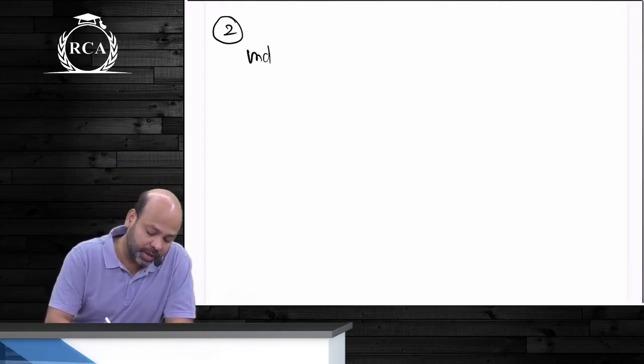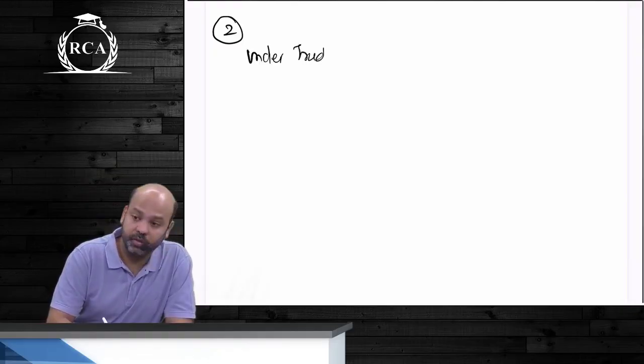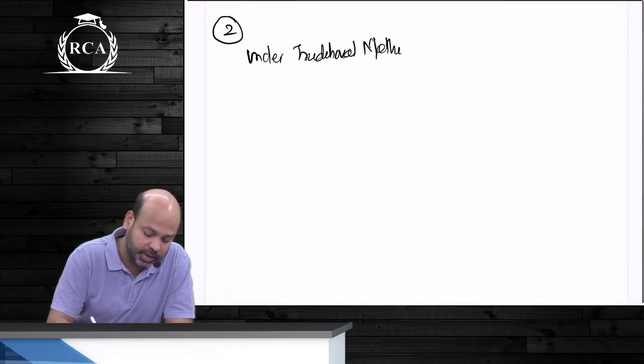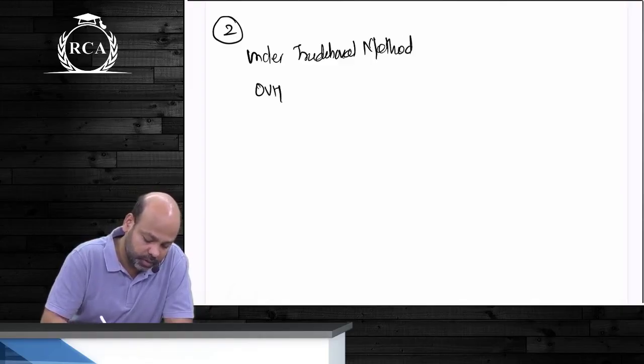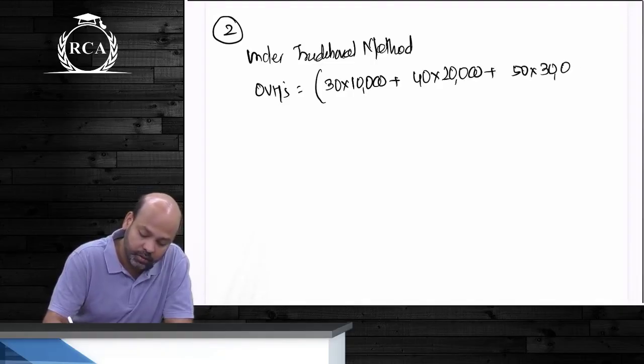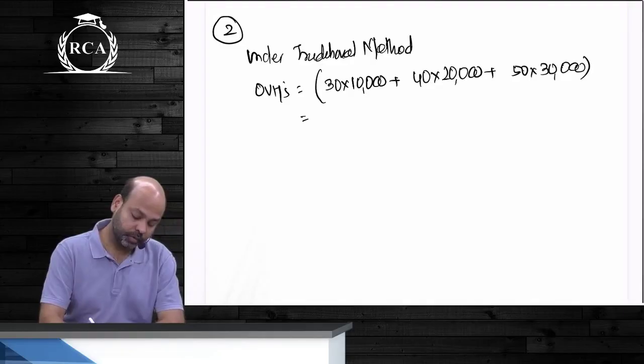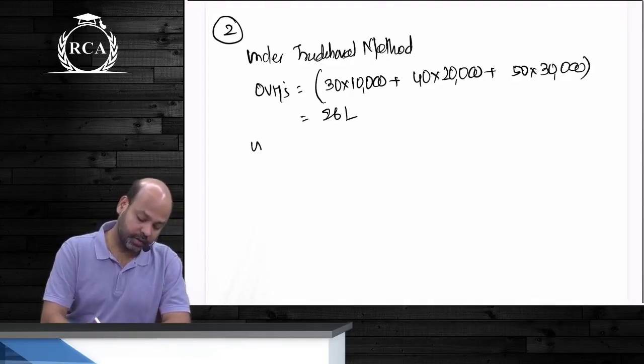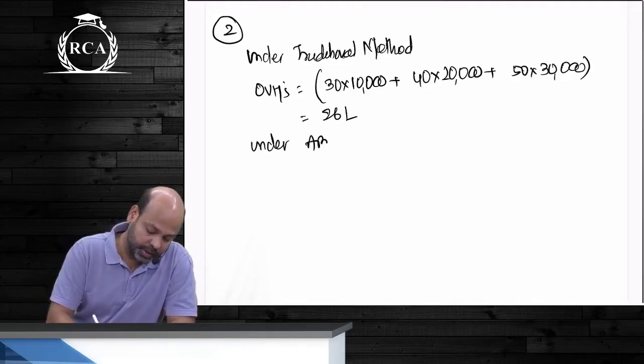Under traditional method, overheads beta equals. You will write 30 per unit beta into how many units? 10,000. 40 rupees per unit into 20,000 units and 50 rupees per unit, guys, into 30,000 units. 26 lakhs. Under ABC, total overheads will be.